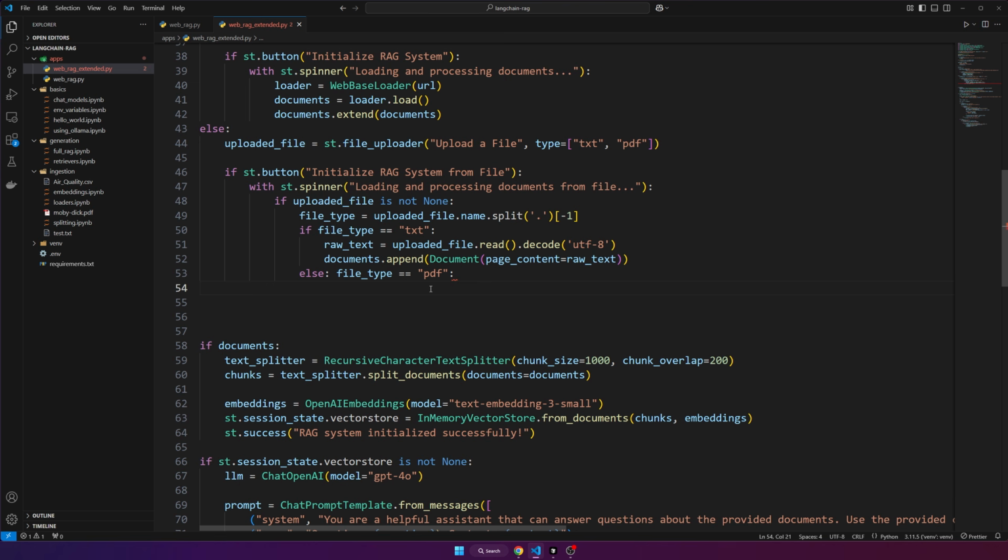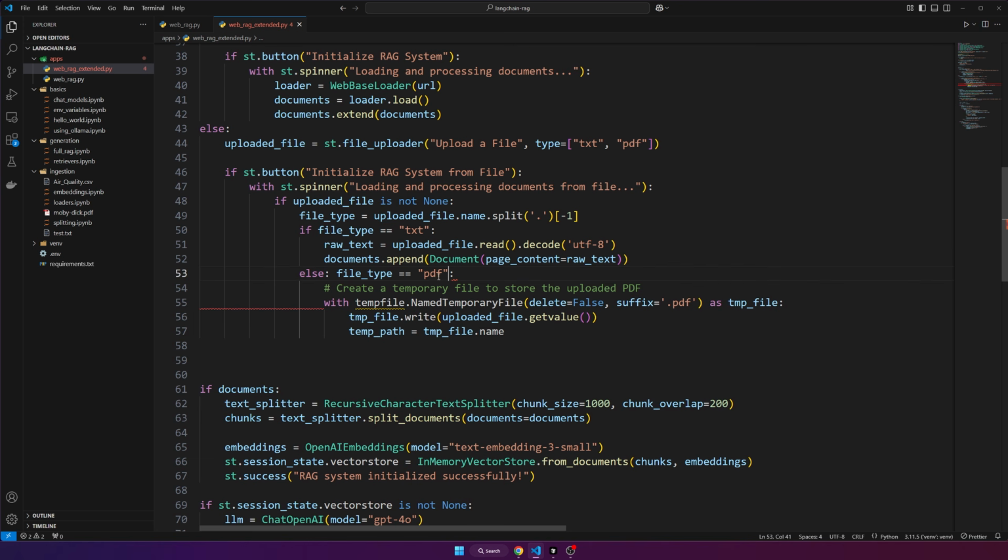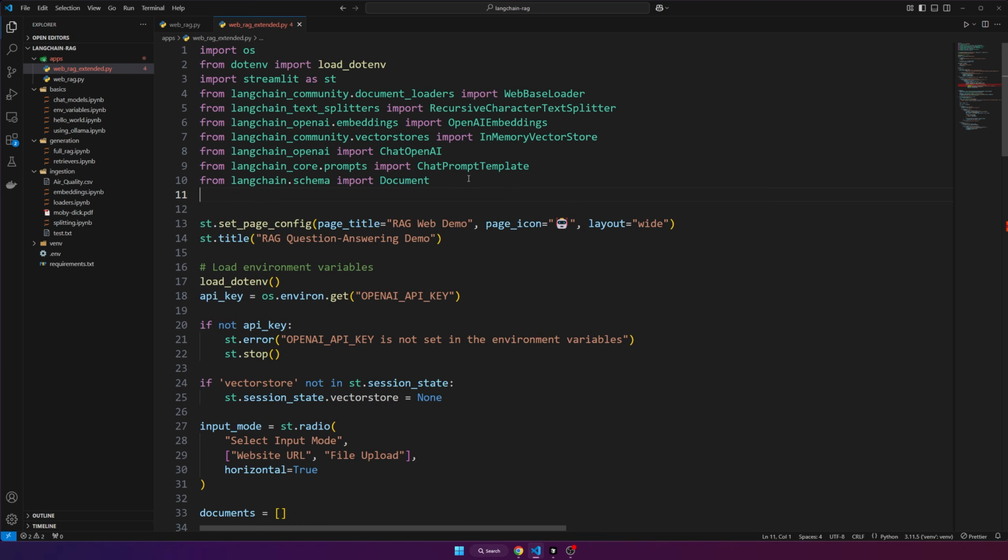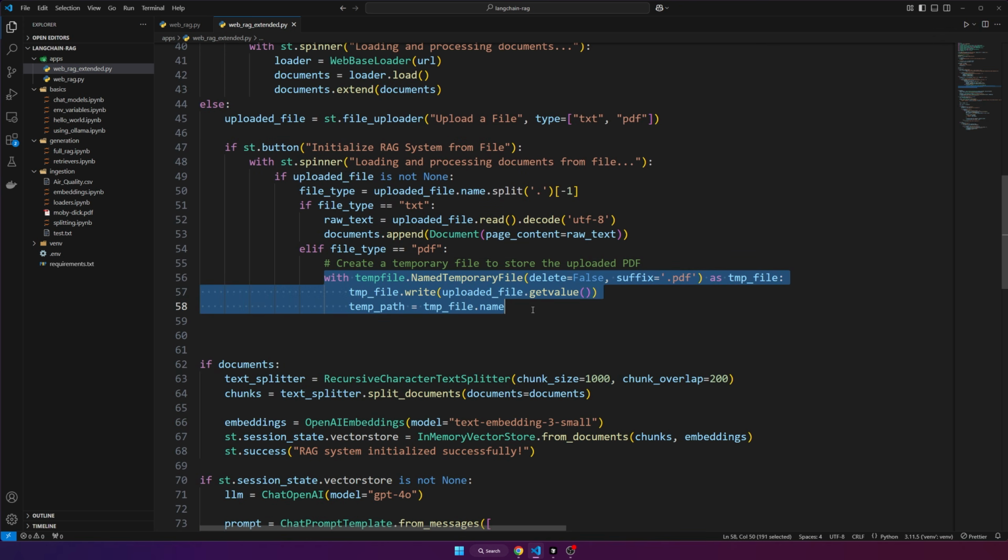So one way you can get around this is first save the file to a temporary file, process it into a document, and then delete that temporary file. That's just one way you can get around it, okay? So to do that, you can do this piece of code here. Just make sure that you import temp file like that. So this piece of code here will create that temporary file using the name that we uploaded it with.